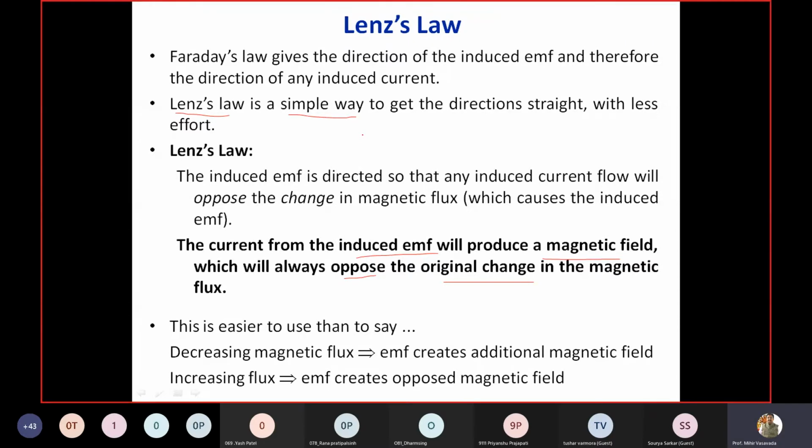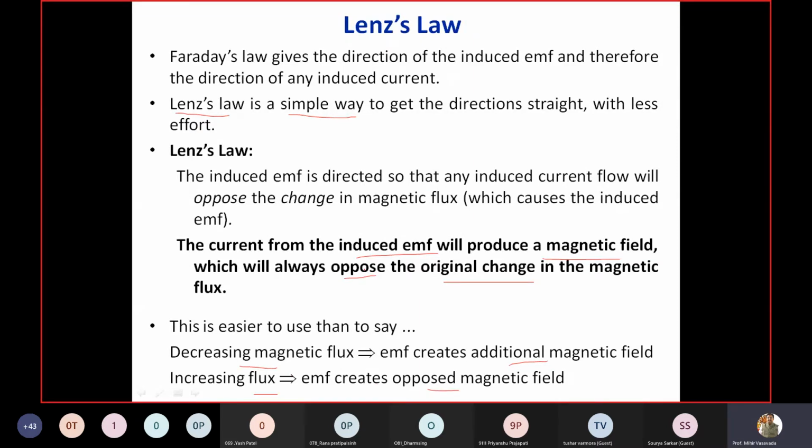It is easier if you conclude that when you decrease magnetic flux, then the EMF creates a magnetic field supporting it. If you are increasing the flux, then the EMF creates an opposing magnetic field. So this statement of Lenz's law you should also remember. It should always oppose the cause of production.